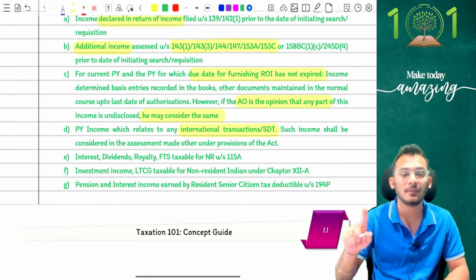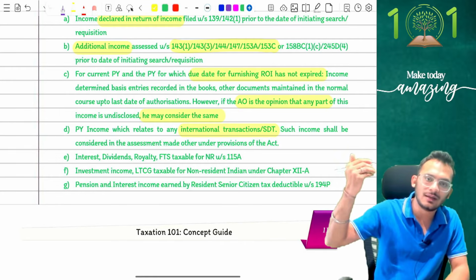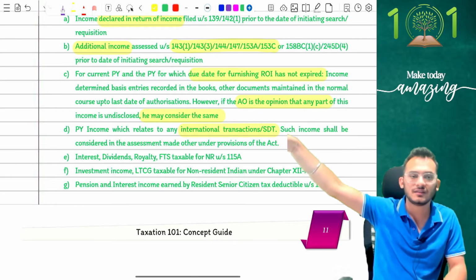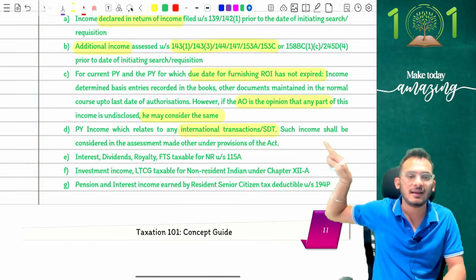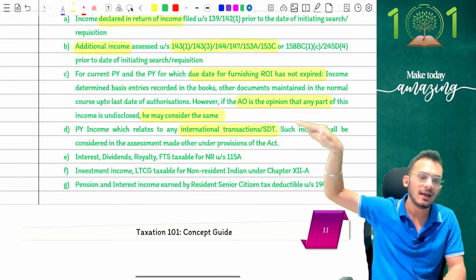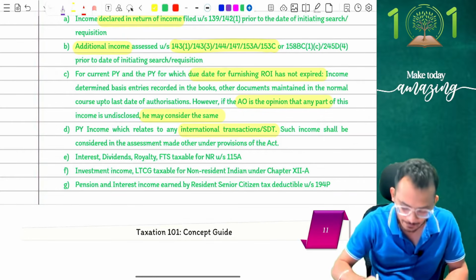Next, any kind of previous year income which relates to any international transactions or STT, because these transactions are now going to be liable for transfer pricing rules. Let's go and disclose it under transfer pricing rules or the Black Money Act. It has nothing to do with the search and seizure report. So they've now clarified that any international transactions which are undisclosed are anyway part of the Black Money Act and should not be reported in this transaction.